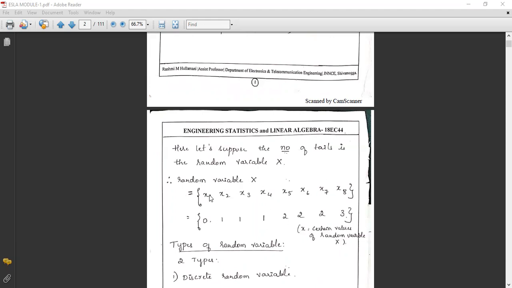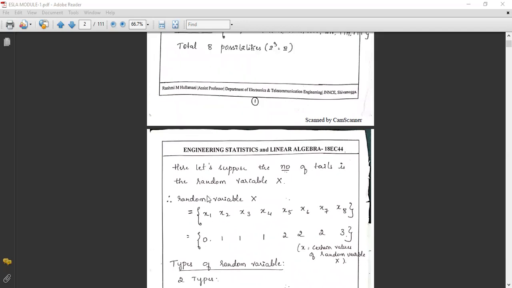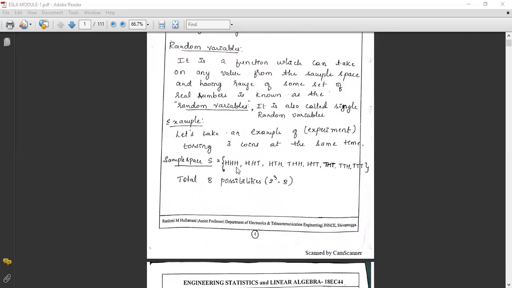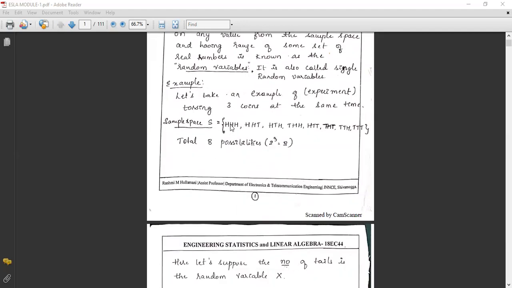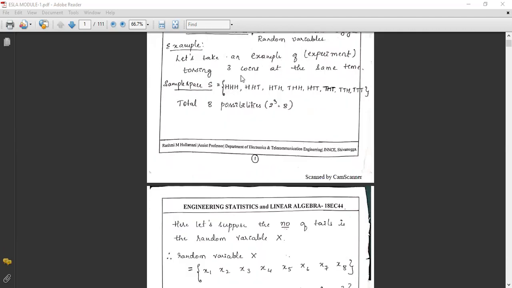These are certain values of the random variable X. X1 corresponds to HHH.